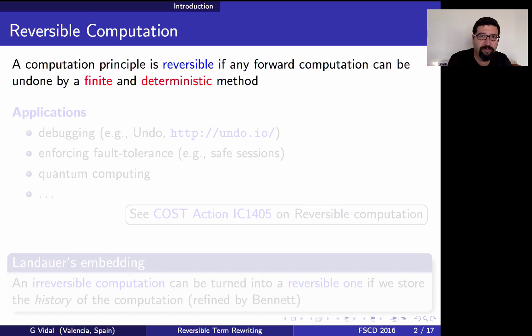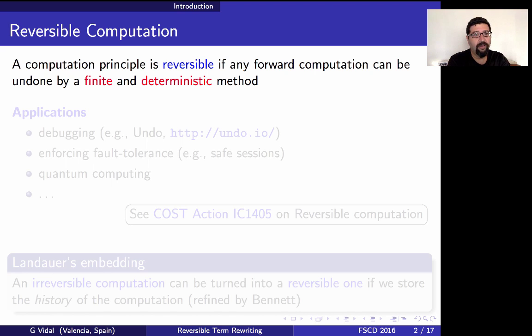Well, what's reversible computation? Basically, we say that a computation principle is reversible if any standard or forward computation can be undone by a finite and deterministic method. The second condition, determinism, is not always required, and we could find less strong alternative conditions, but in this work, for simplicity, we will require finiteness and determinism.